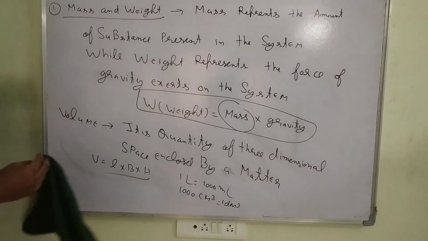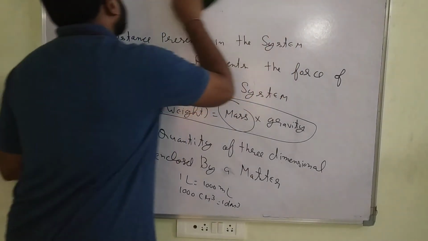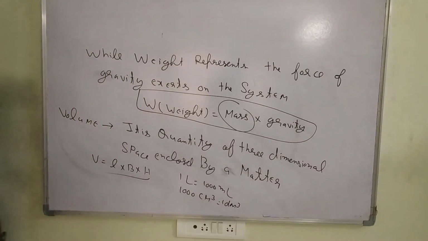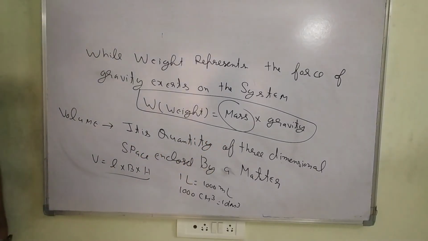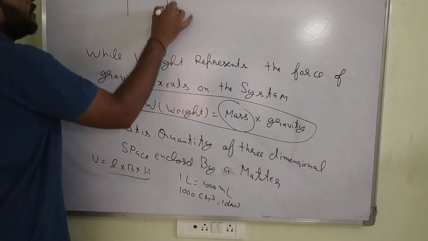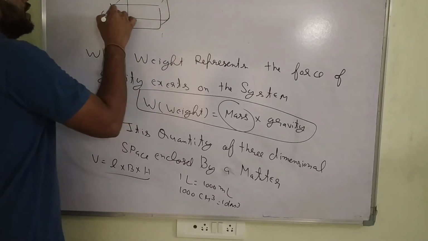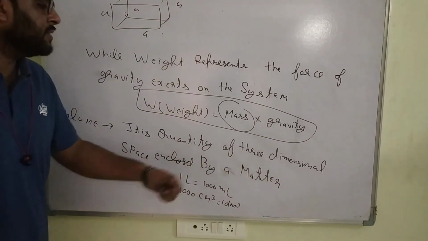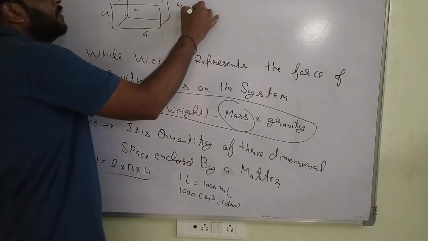What is volume? What is the definition of volume? It is the quantity of 3-dimensional space enclosed by matter. Generally, volume has a 3-dimensional space. Suppose I take the example of a cube. Each side of the cube is A. Every matter has a different volume. In a cube, volume is A cube.